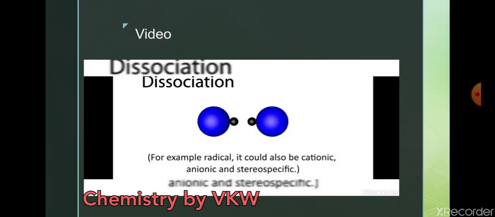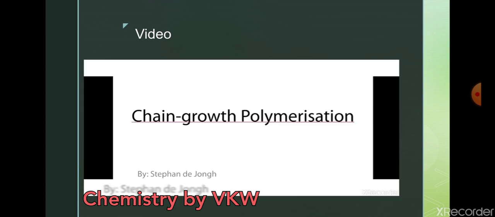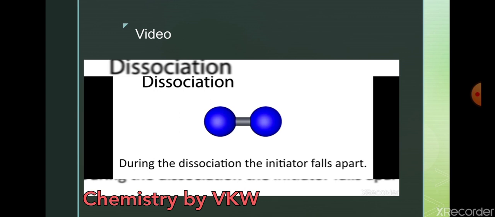We are observing one video for the explanation of the same method or this step. See here, on the internet a number of videos are available. You have to choose which one to select. See, I got a wonderful video from the net and I am going to share it with you. Chain growth polymerization by Stephen, I think.